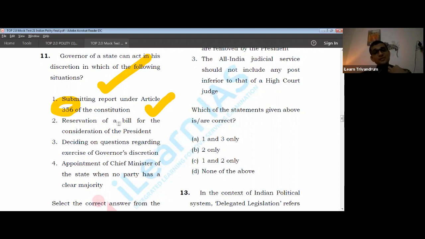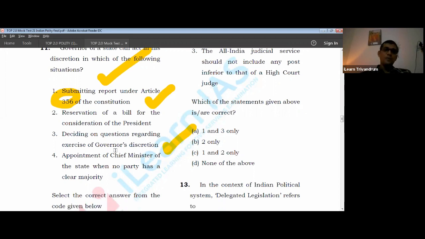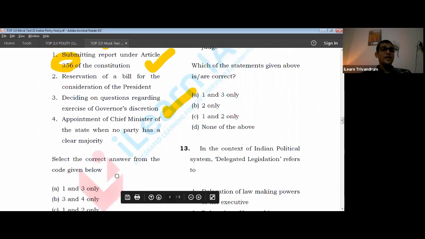The governor will never consult the council and say, okay, now should I give it to the president? No, he gives it by himself, on his own decision making. On deciding questions related to the exercise of governor's discretion, very important, whether a matter comes under governor's discretion or not, it is the governor who decides about it. Appointment of chief minister of a state when no party is in majority. Again, that is the case when there is no party in majority, then the governor has to take a call, right?